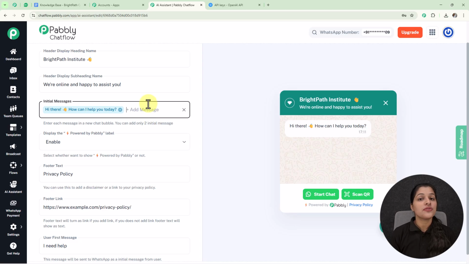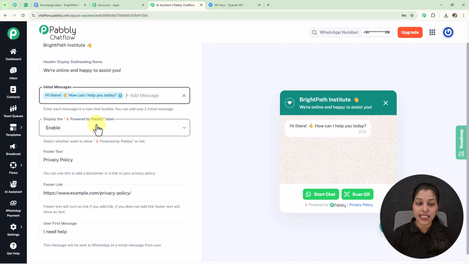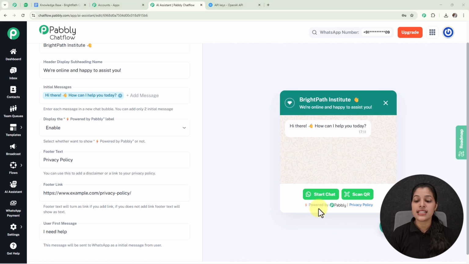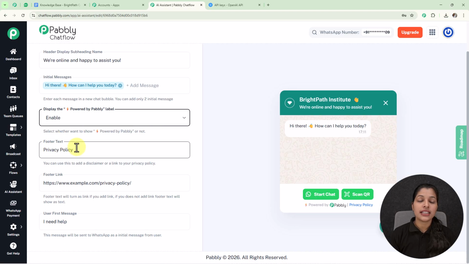So here I have removed the initial message which I have recently created just for the testing, and afterwards we are getting this option for display the powered by Pabbly label, which is already enabled. So here on the footer section you can see this powered by Pabbly label. So now let's disable it and see the changes, and here you can see as I have disabled it, the powered by Pabbly label has disappeared, and now I am going to keep it as enabled, and afterwards we are getting this option for footer text, and here we are already getting a footer text, that is privacy policy, which can be seen on the preview of your chatbot.